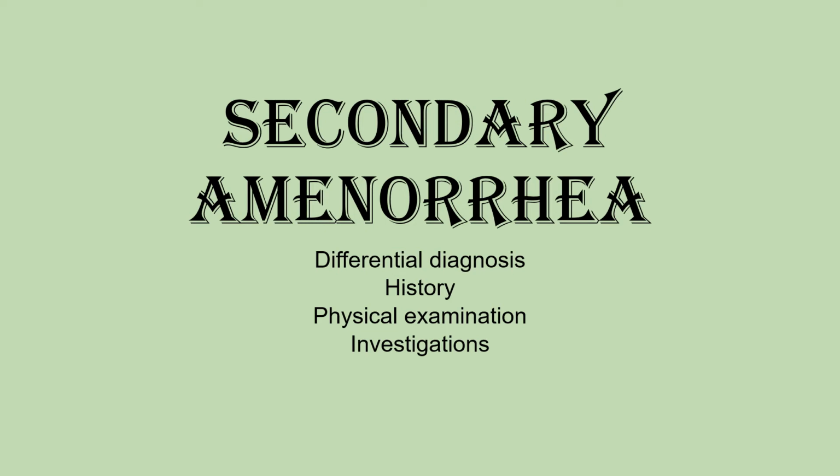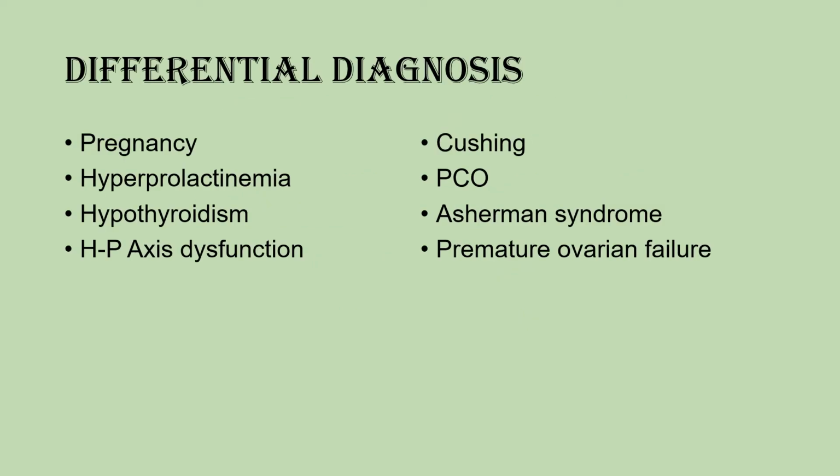We'll discuss secondary amenorrhea, the differential diagnosis, history, physical examination and investigations. The differential diagnosis of secondary amenorrhea are pregnancy, hyperprolactinemia, hypothyroidism, HP-axis dysfunction, Cushing, polycystic ovarian syndrome, Asherman syndrome, and premature ovarian failure.